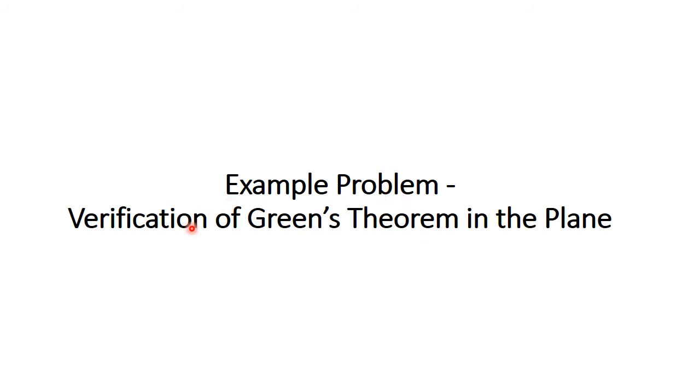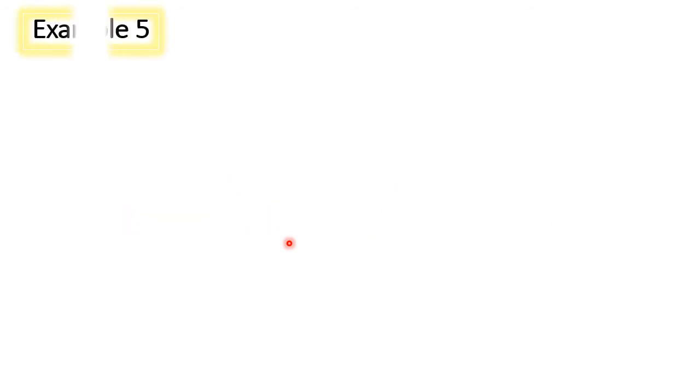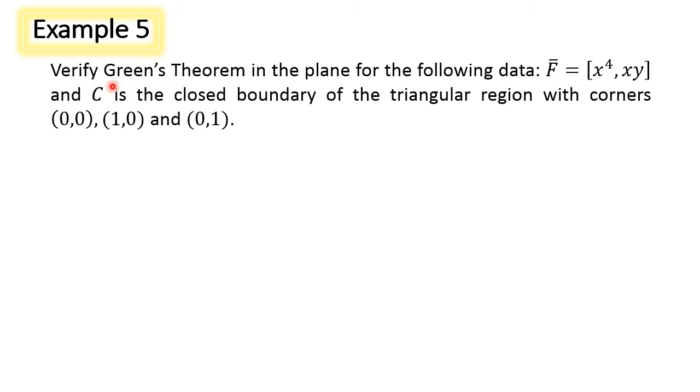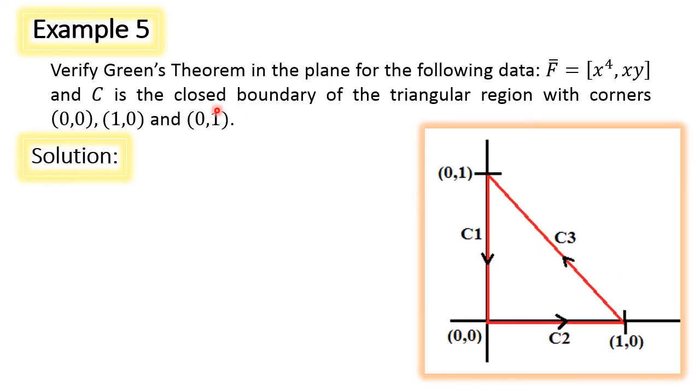Now we will move on to the example problems on verification of Green's theorem in the plane. Example 5. Verify Green's theorem in the plane for the following data. F bar is the vector function which describes the vector field. C is the closed boundary of the triangular region with corners (0, 0), (1, 0) and (0, 1).